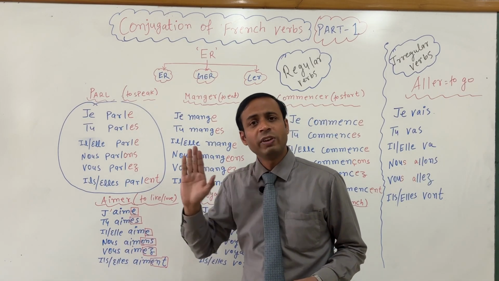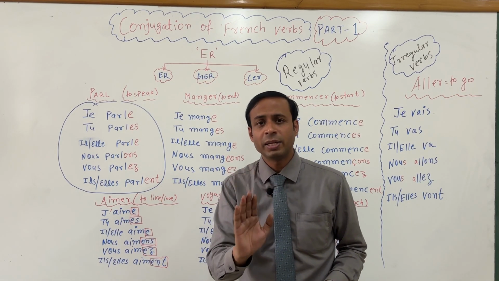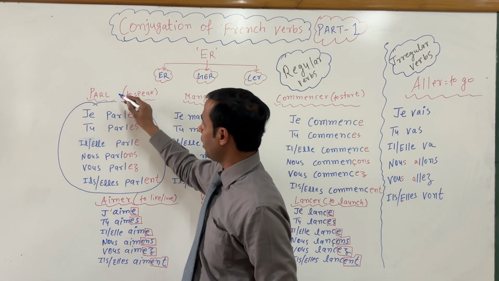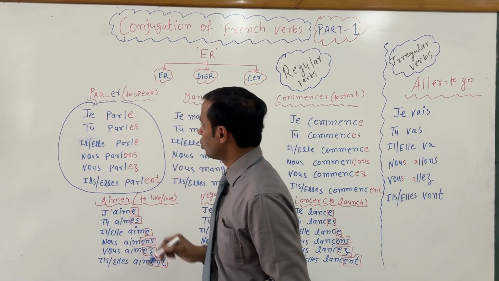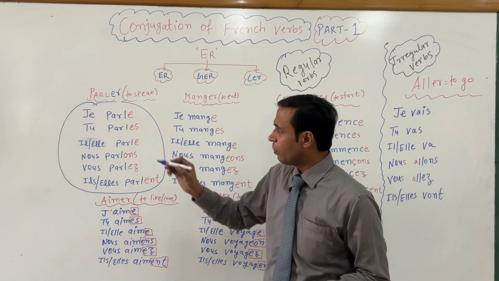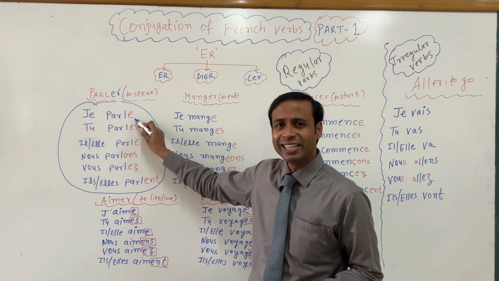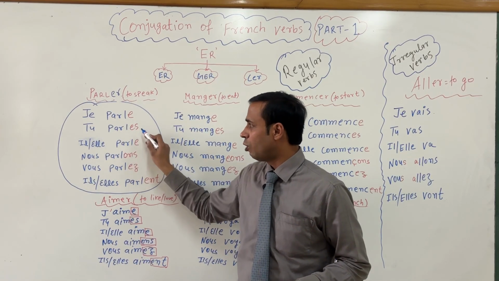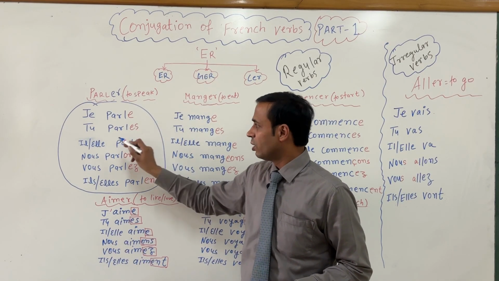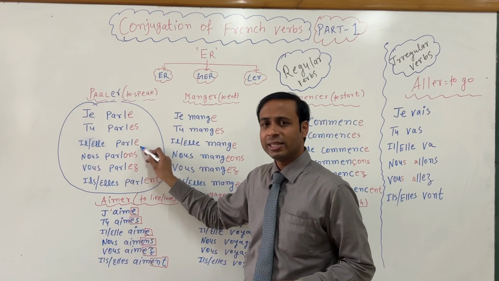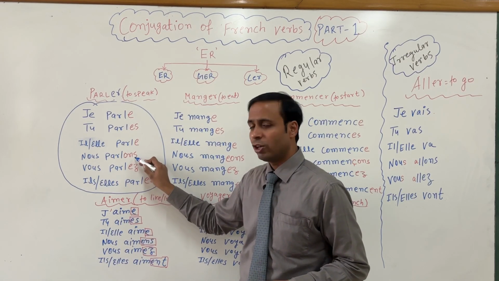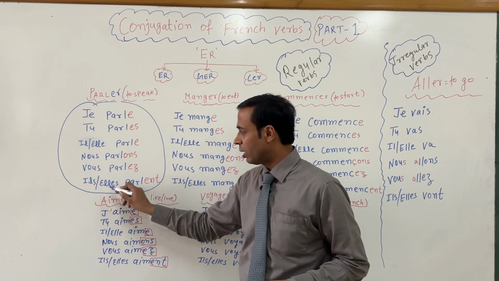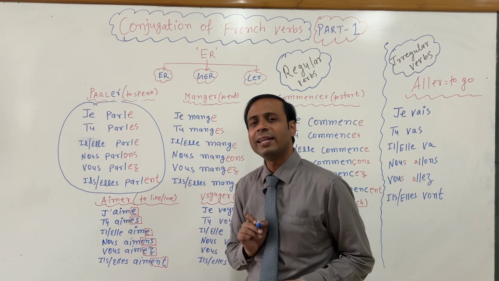So after removing ER, you have to add E with je, ES with tu, E with il or elle, ONS with nous, EZ with vous, and ENT with ils or elles.